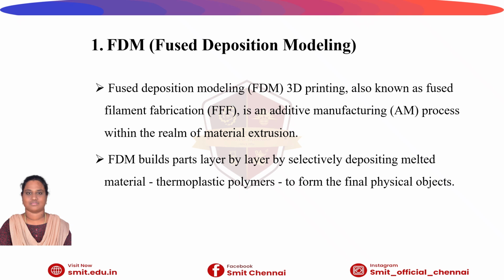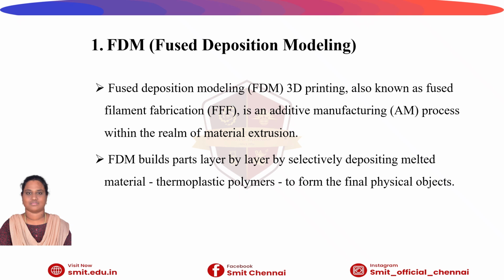Fused deposition modeling, or FDM, is a 3D printing process also known as fused filament fabrication. It is an additive manufacturing process. This FDM builds parts layer by layer by selectively depositing melted material in a predetermined path.